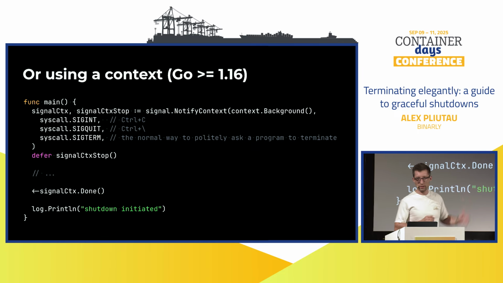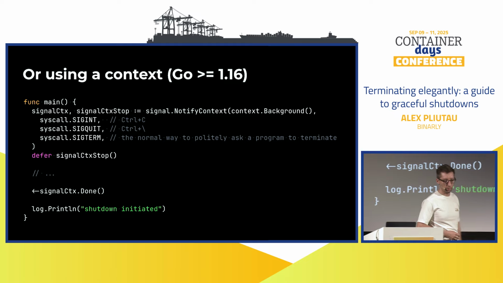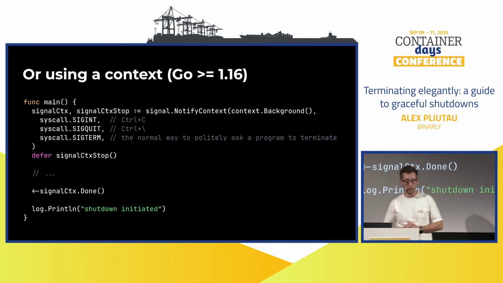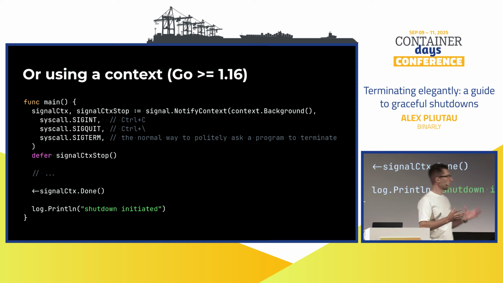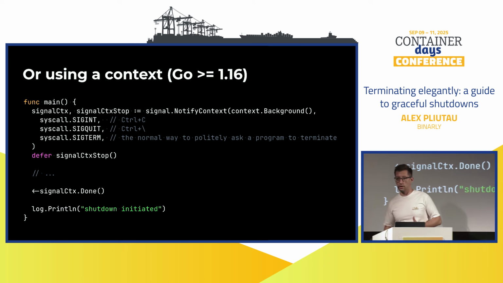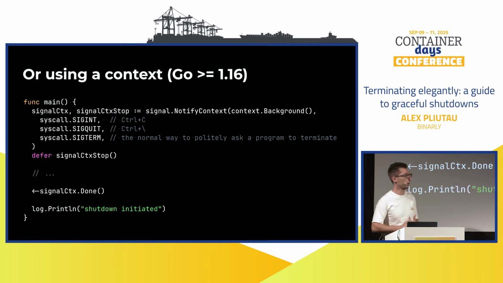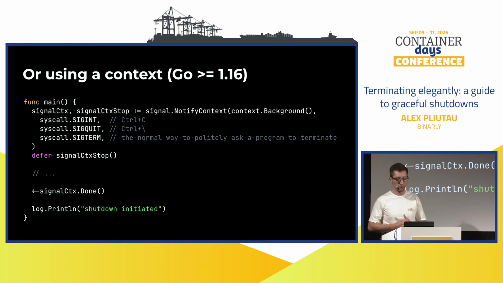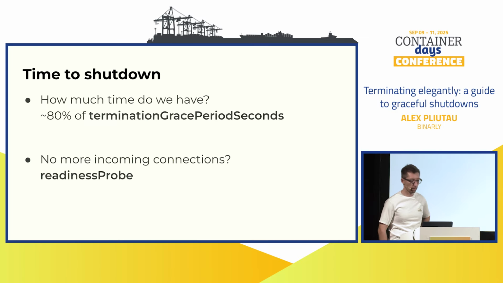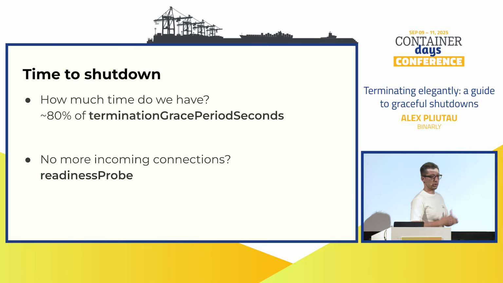That's one way. A little bit more modern way, I mean, Go 1.16 was already, I don't know, 5 years ago or something, is to use context. In Go we like using context because even though it functions in absolutely the same way, contexts are nicer because you can propagate them to other functions, other places. You can cancel them, maybe you can nest them, extend them with some additional information and so forth. But functionally, it works in absolutely the same way, right? So the last two lines are pretty much identical. Cool, so we caught our signal.